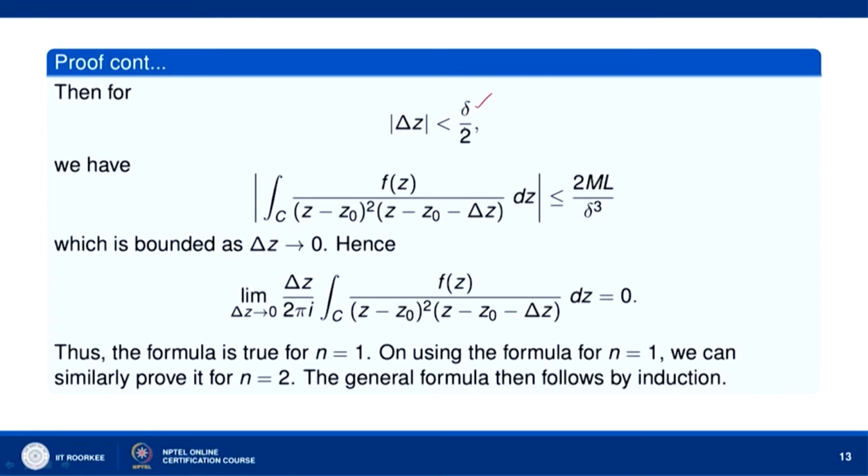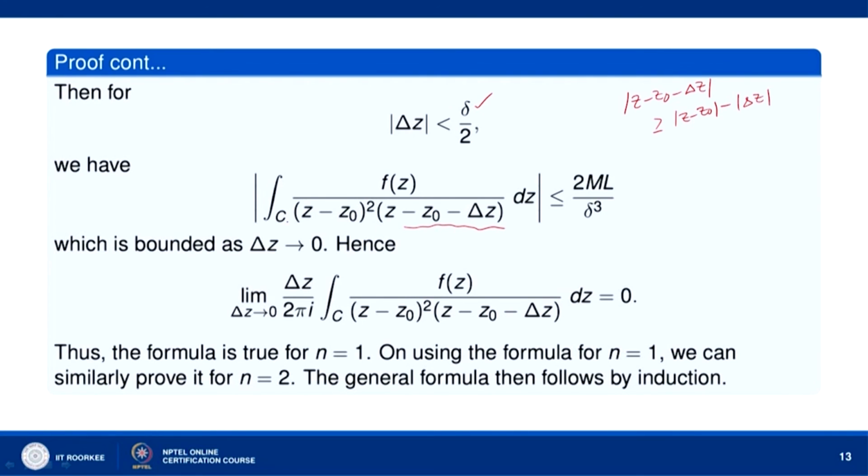So, mod of delta z we take to be less than delta by 2. Then let us calculate mod of z minus z naught minus delta z. This is greater than or equal to mod of z minus z naught minus mod of delta z.